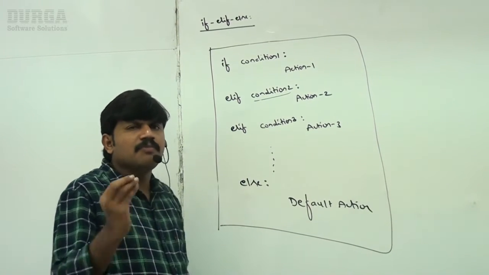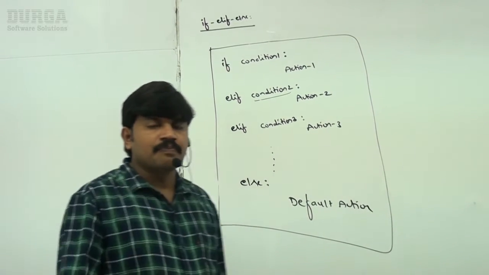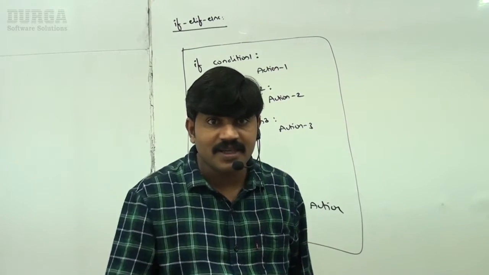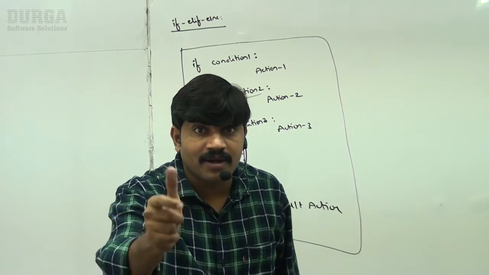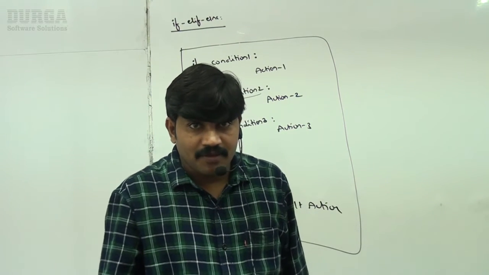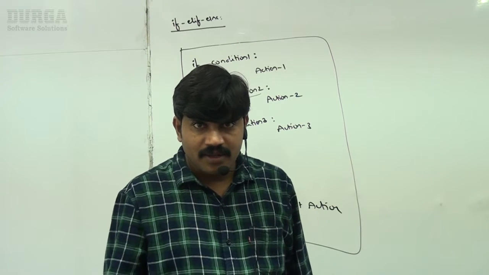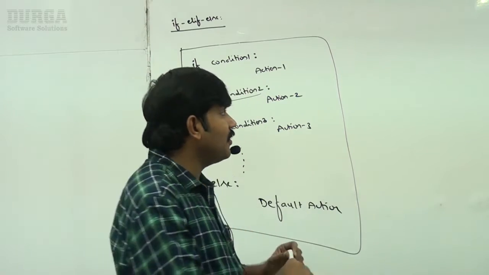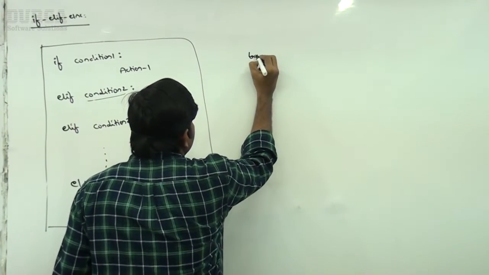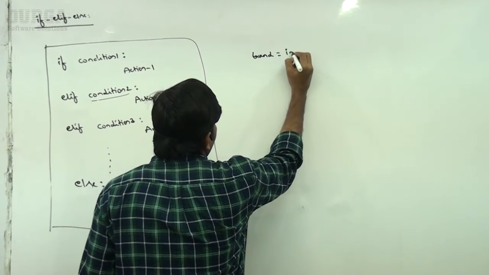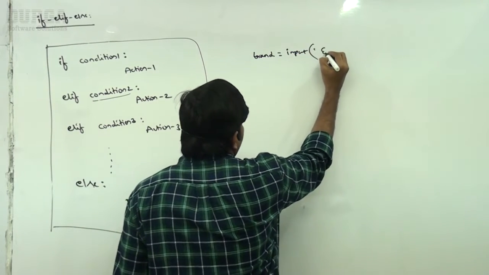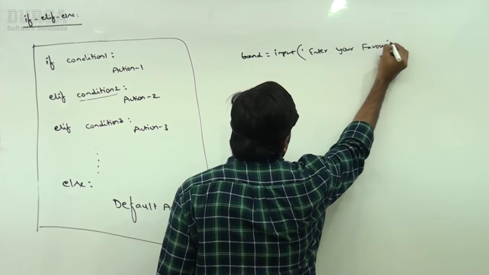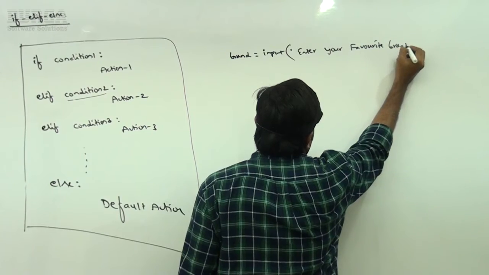Let me go for a simple example of how you can use it. Okay, in the last example I asked enter your name. Now I'm asking enter your favorite brand. Are you getting it? What is your favorite brand? Observe, sir, brand is equal to input of enter your favorite brand. I'm asking, sir.